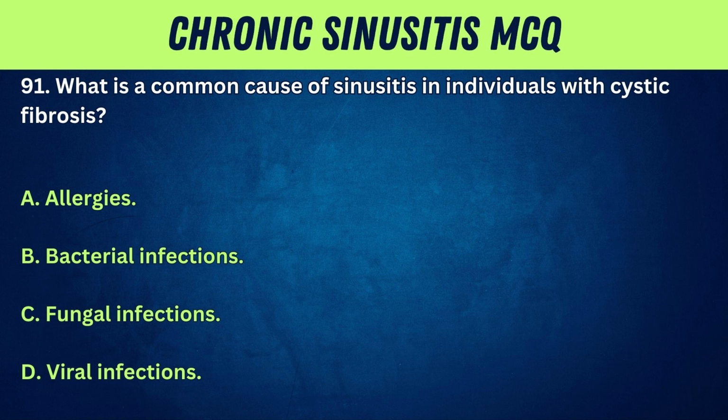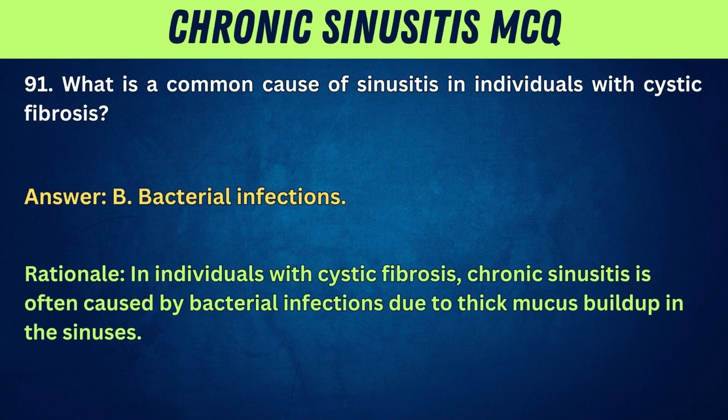A. Allergies. B. Bacterial infections. C. Fungal infections. D. Viral infections. Answer: B. Bacterial infections. Rationale: in individuals with cystic fibrosis, chronic sinusitis is often caused by bacterial infections due to thick mucus buildup in the sinuses.